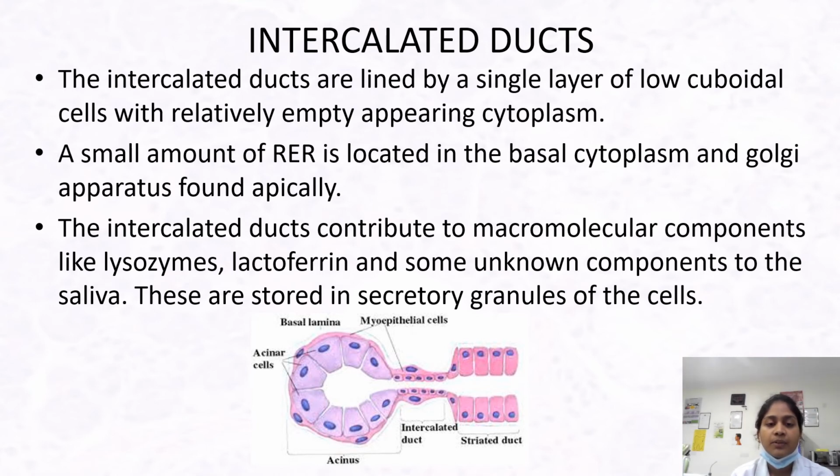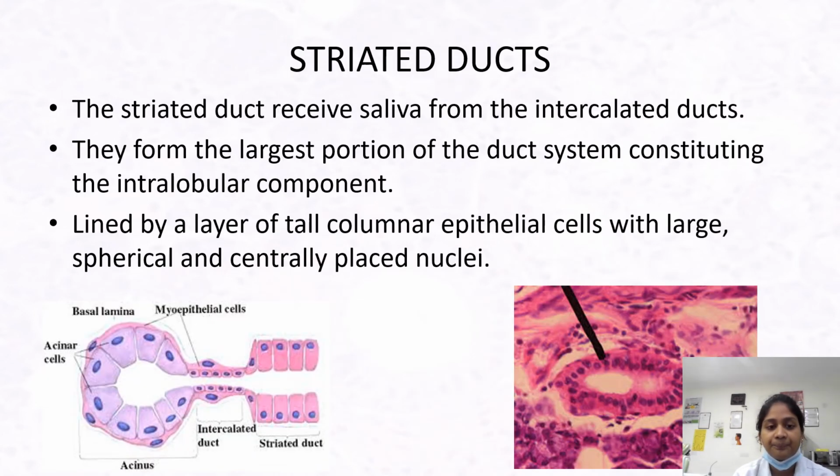A small amount of rough endoplasmic reticulum is located in the basal cytoplasm and the Golgi apparatus is found apically. The intercalated ducts contribute macromolecular components like lysozyme, lactoferrin, and some unknown components to the saliva. These are stored in secretory granules of the cell.